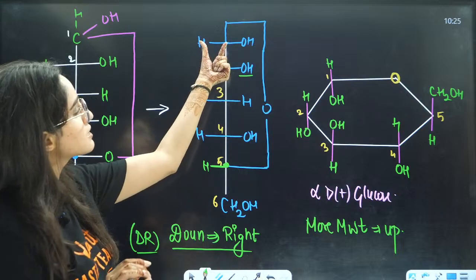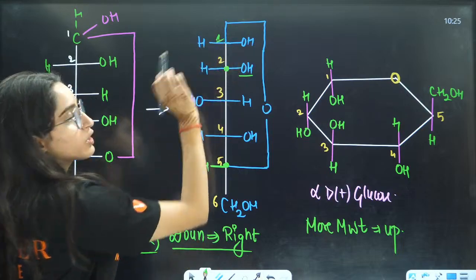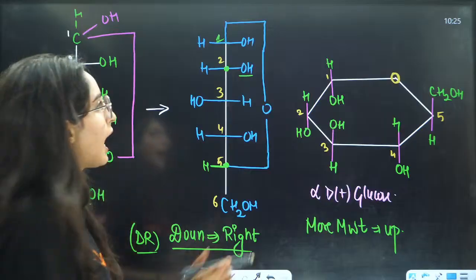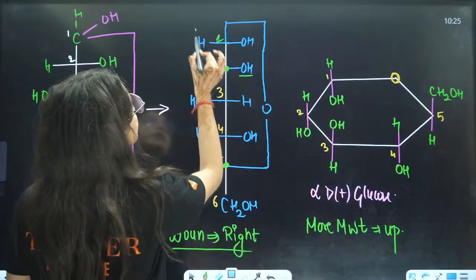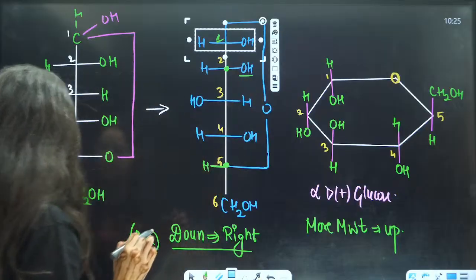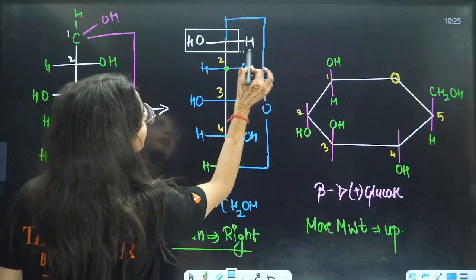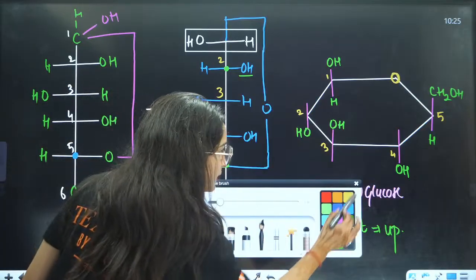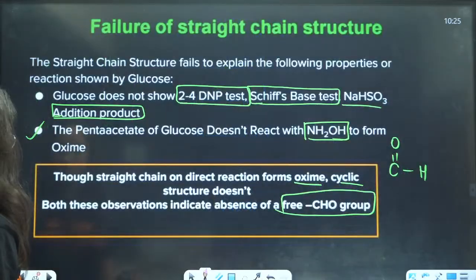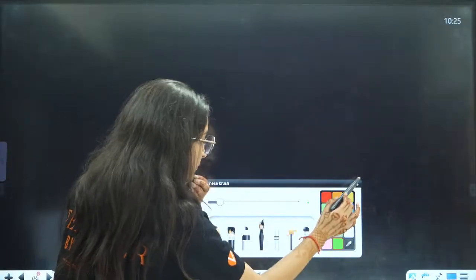But this is basically a structure where you can also define the alpha and beta, right? And alpha and beta is only defined by this first carbon. But if you talk about capital D, capital L, that will not be defined by the first one. That will be defined by the open chain, right?